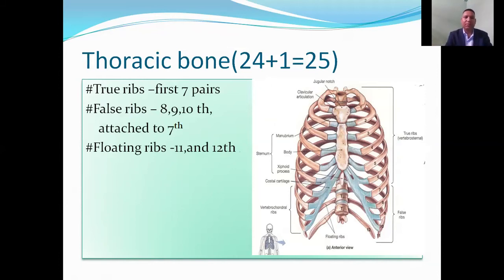Similarly, false ribs, 8th, 9th, and 10th bone are called false ribs and they start from vertebral column but are not touching the sternum. They are attached to the 7th rib. Floating ribs. The bones of 11th and 12th pair are called floating ribs because they start from the vertebral column and are floating there. They are not joined to any bones or the sternum.